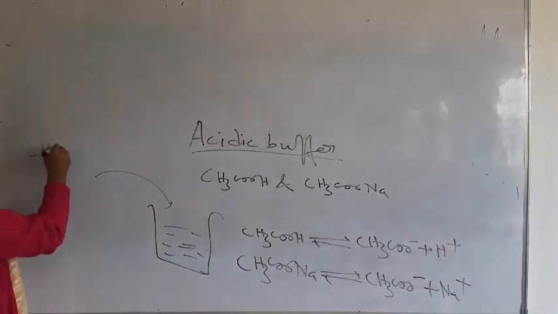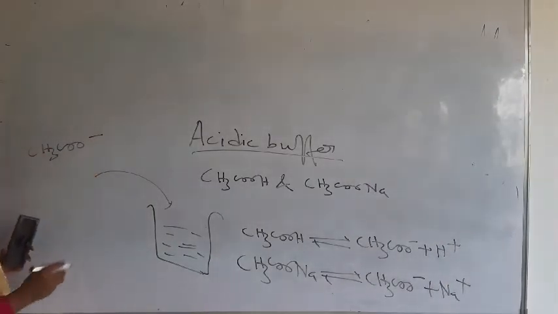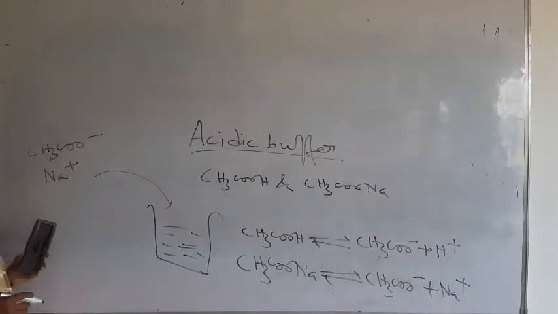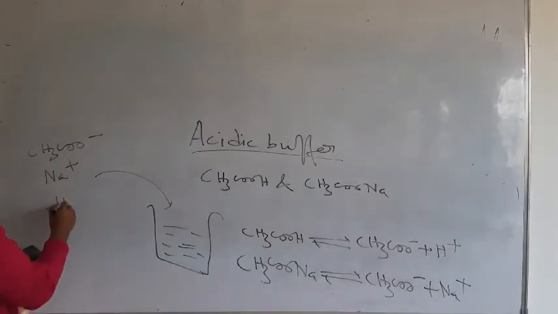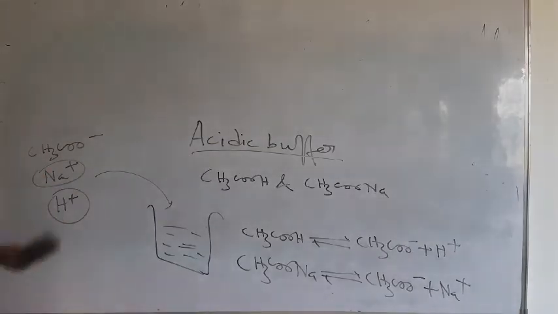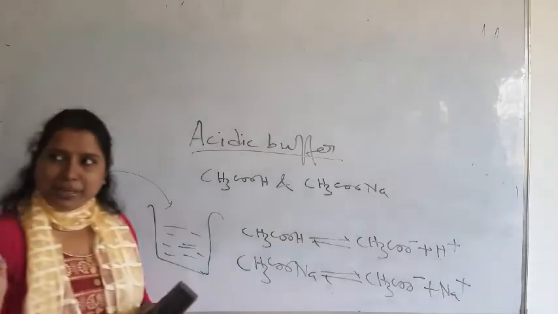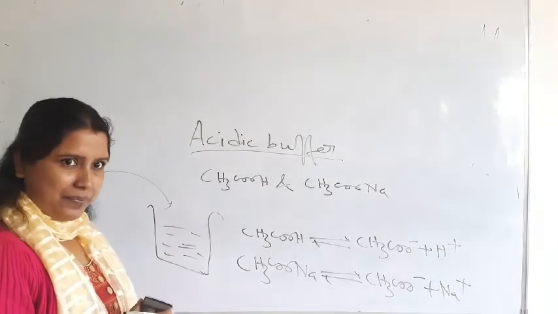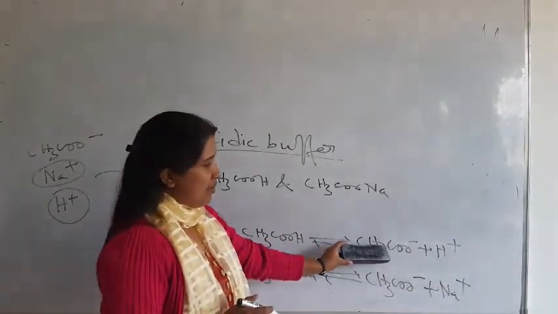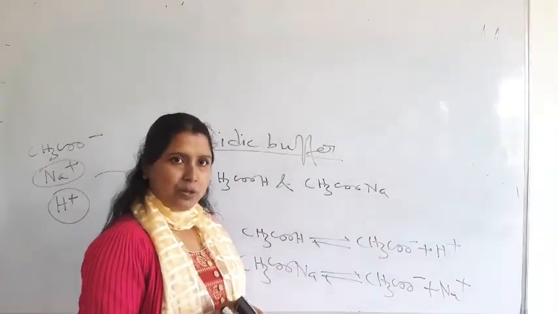One is acetate ion, one is Na plus, another is H plus. Three ions you will get. In this case there is an effect in chemistry called the common ion effect. Due to the common ion effect, the amount of CH3COO minus will be a little bit less.